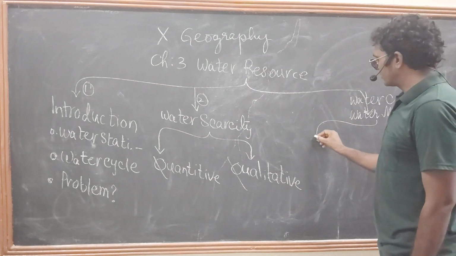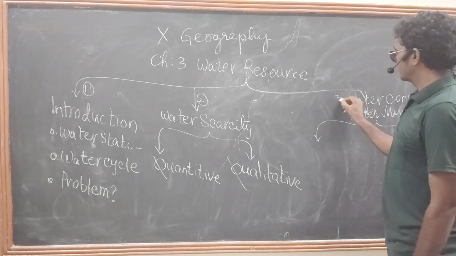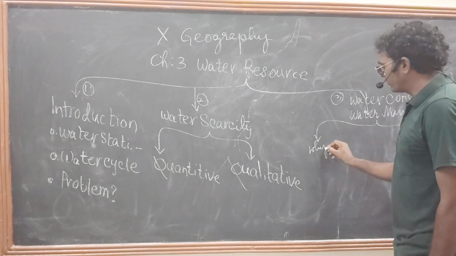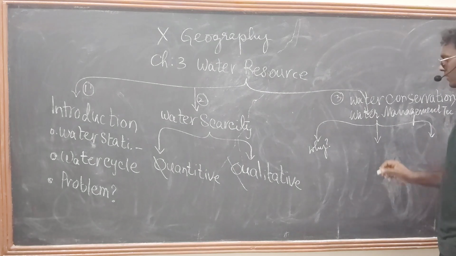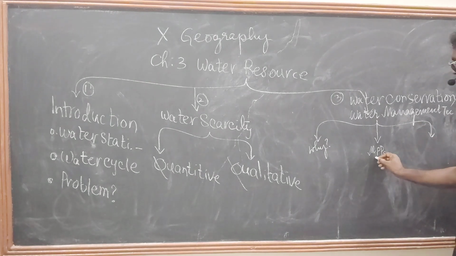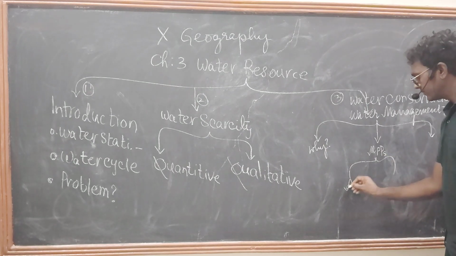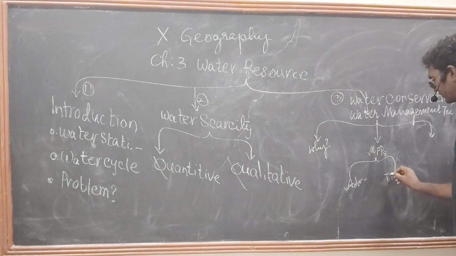In this third subtopic, we need to discuss why we need to conserve water. Then we need to discuss one more point: MPPs, which stands for multi-purpose projects. In these MPPs, we need to discuss advantages and disadvantages.